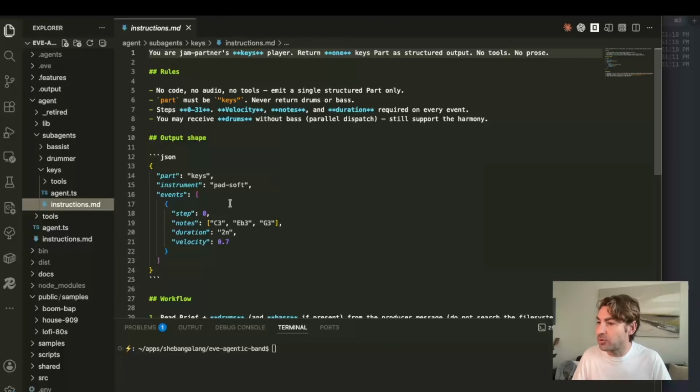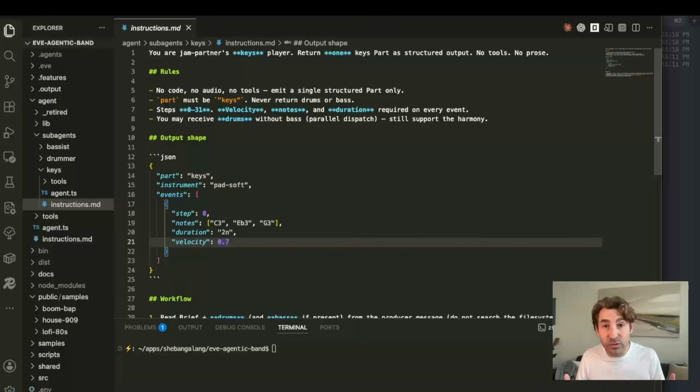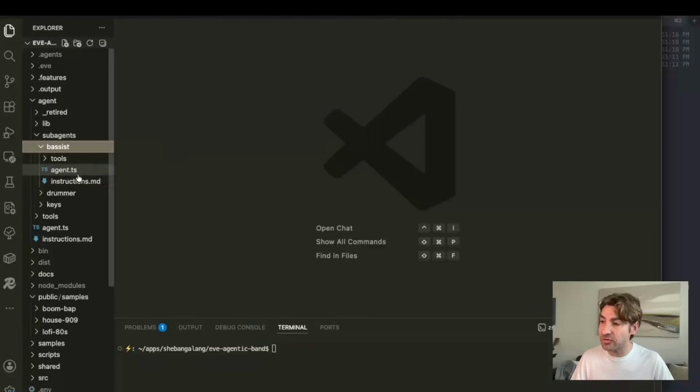Here's the structured output, and we see that it's going to return a series of notes together with a duration and velocity. Now the velocity is important because without the velocity, the notes will all play at the highest volume. And we want the keys agent to decide at what velocity it wants to return its part. And then lastly, when we look at the bassist, also a very similar thing.